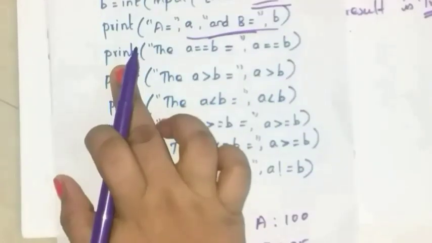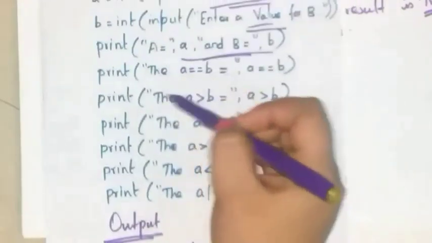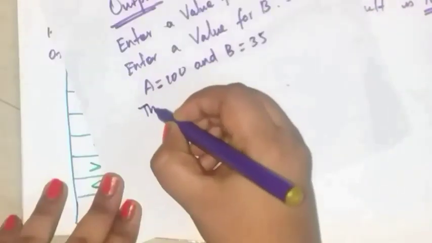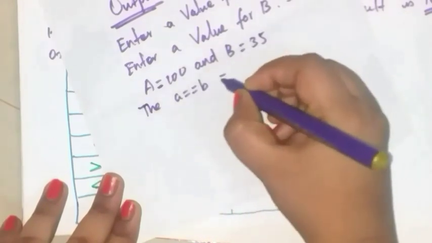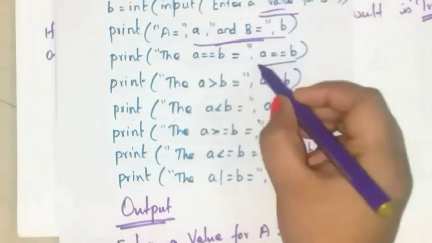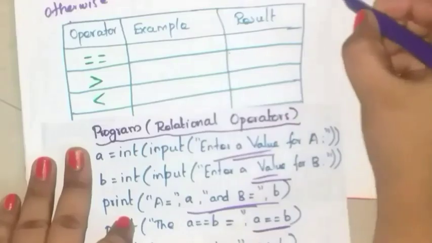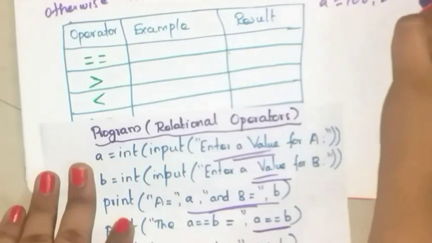Next, print the A is equal to B, write the string. The A is equal to B equal to, so now you have to compare these two values, A and B. A is what? 100, B is 35.